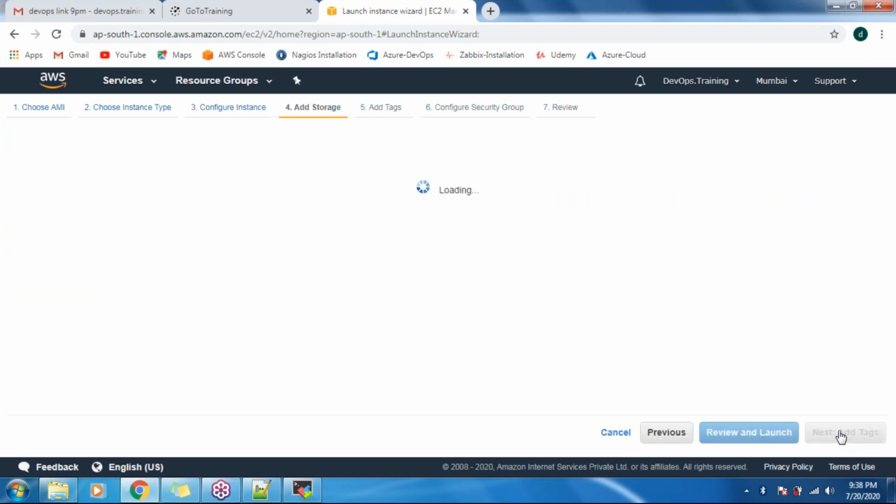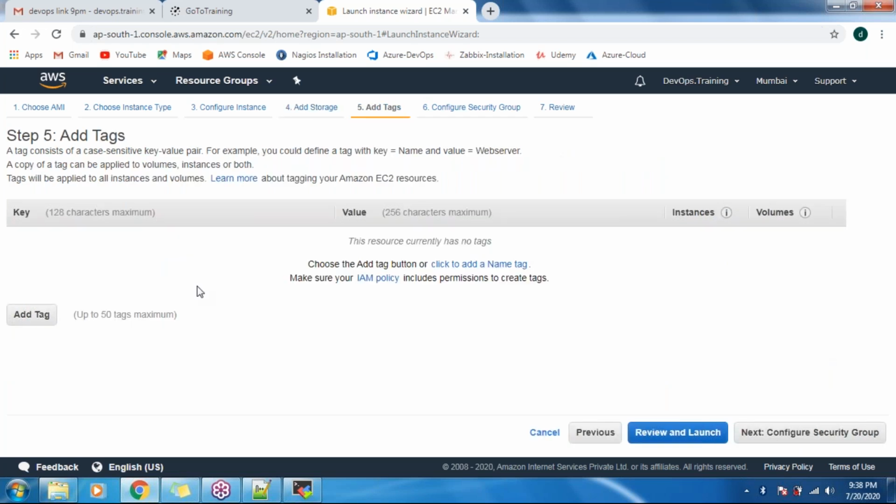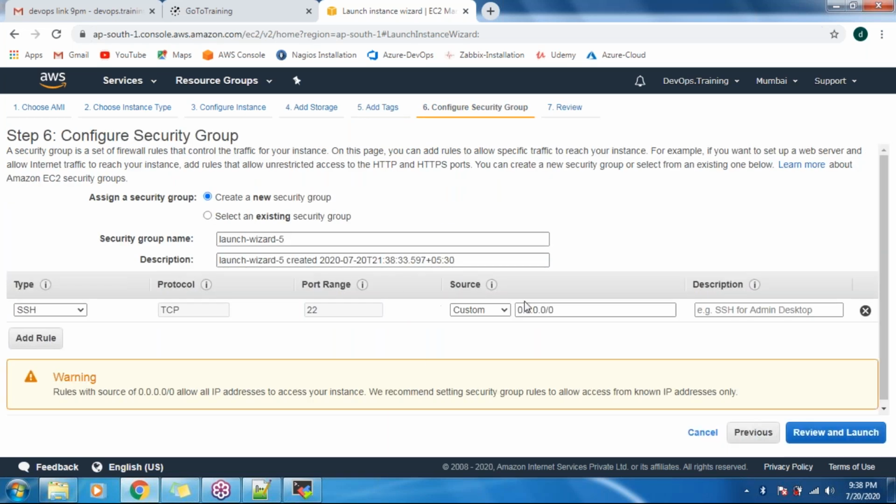Then add storage. By default they are giving 10 GB of hard disk space. It is enough, guys, for our learning purposes. Don't change this value either. Click on Tags if you want to provide a tag for this instance; otherwise just click on Configure Security Group. Here also don't make any changes, guys. Click on Review and Launch.